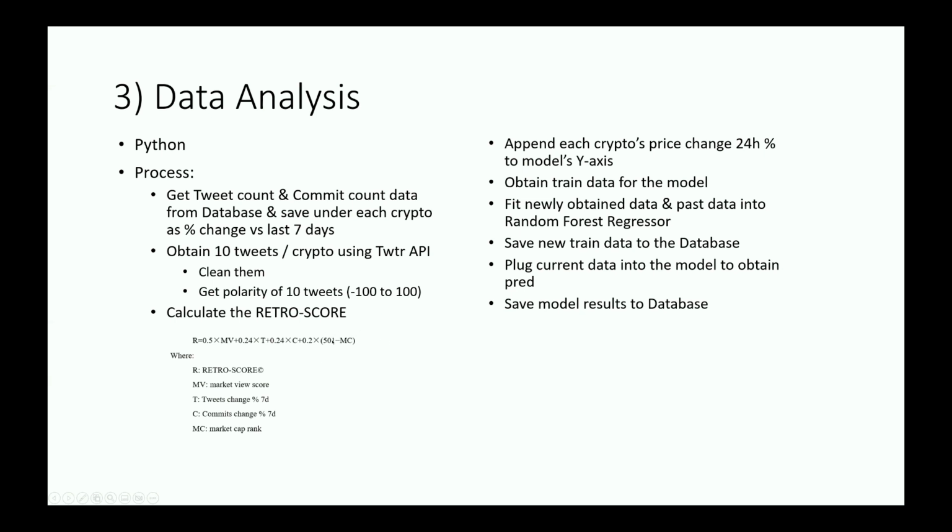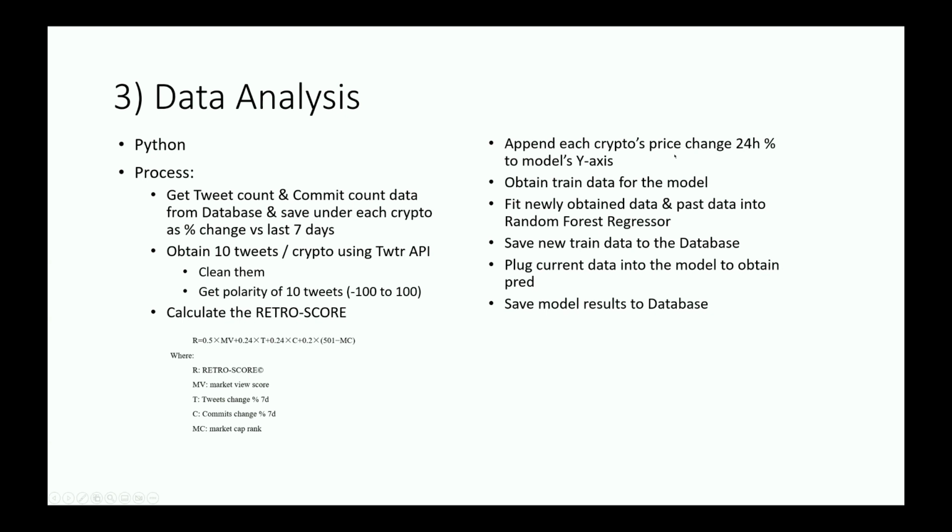And we use 501 minus the rank because our app will just analyze the top 500 cryptocurrencies, and this score will always stay positive. We're going to append each cryptocurrency's price change 24, and then we're going to move to our model.